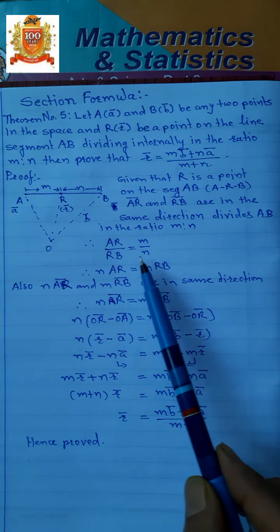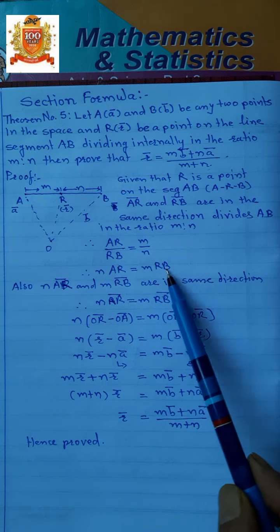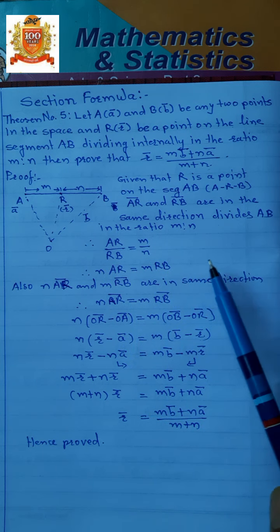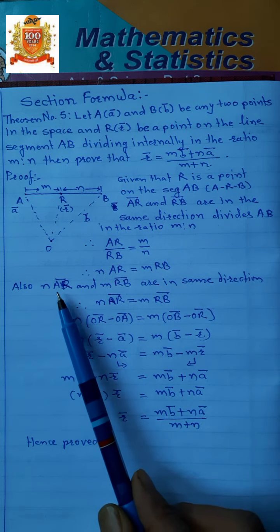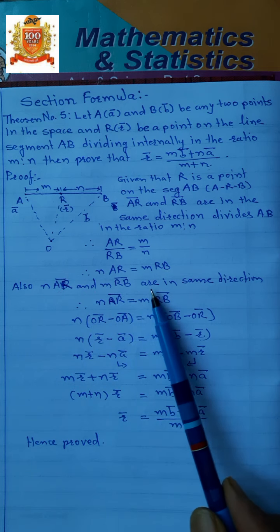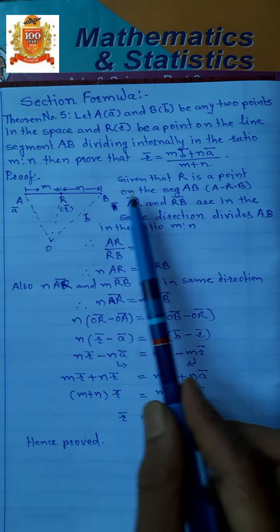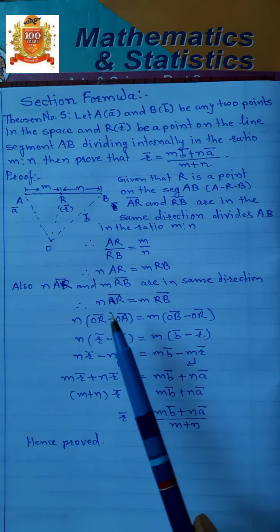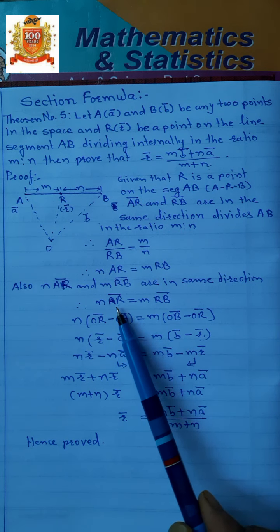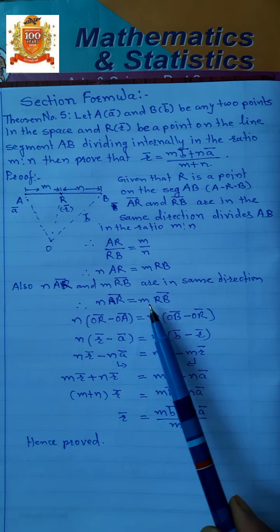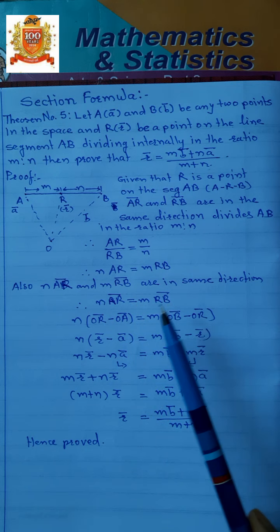Do cross multiplication: n into AR is equal to m into RB. Also, n into AR and m into RB are in the same direction. Therefore, we can write n AR bar is equal to m into RB bar.